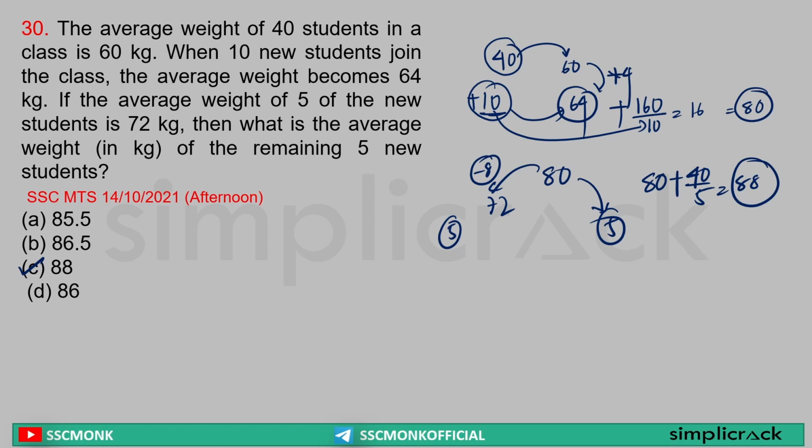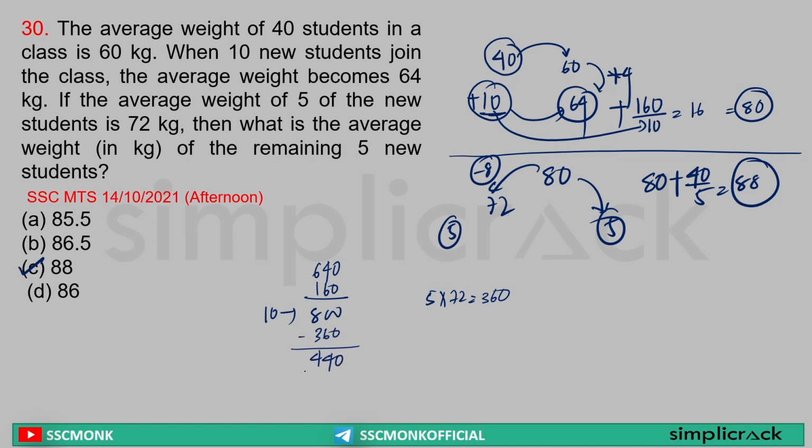You can do it this way, or what you can do? Sir, at this point I understood that 64 is the average of these 10 guys and they brought 160 more. Sir, 64 into 10 is equal to 640 plus 160. This is the total weight of all these 10 guys, that is equal to 800. Yes or no? Yes. Out of this 800, 5 guys' average weight was 72, that is equal to 360. So 360 is gone. What is remaining? 440 for 5 guys. Average weight is equal to 88. You can do it this way or you can do it this way. Anyway, you will get the answer. Whichever way you process it quicker, you will get your answer.